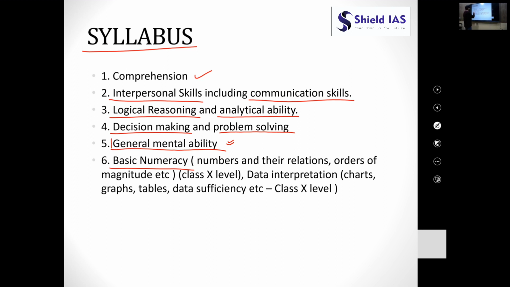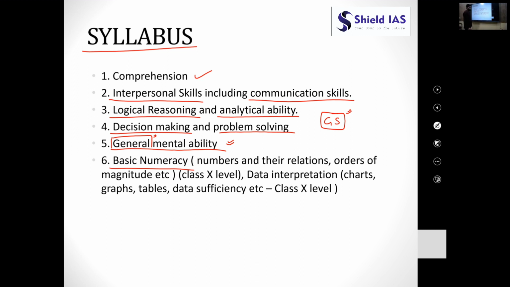Moreover, what is general for me may not be general for you, right? So it's a relative term. Even in GS, general studies, we study many things which may not be so general, right?